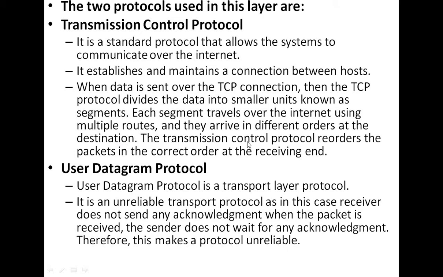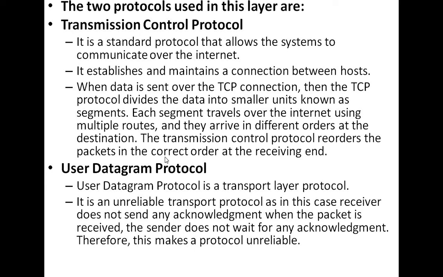So the Transmission Control Protocol reorders the packets in the correct order at the receiving end. The main function of TCP is that it divides the data into smaller units called segments, and the segments travel in multiple routes towards the destination end. So this is all about TCP.